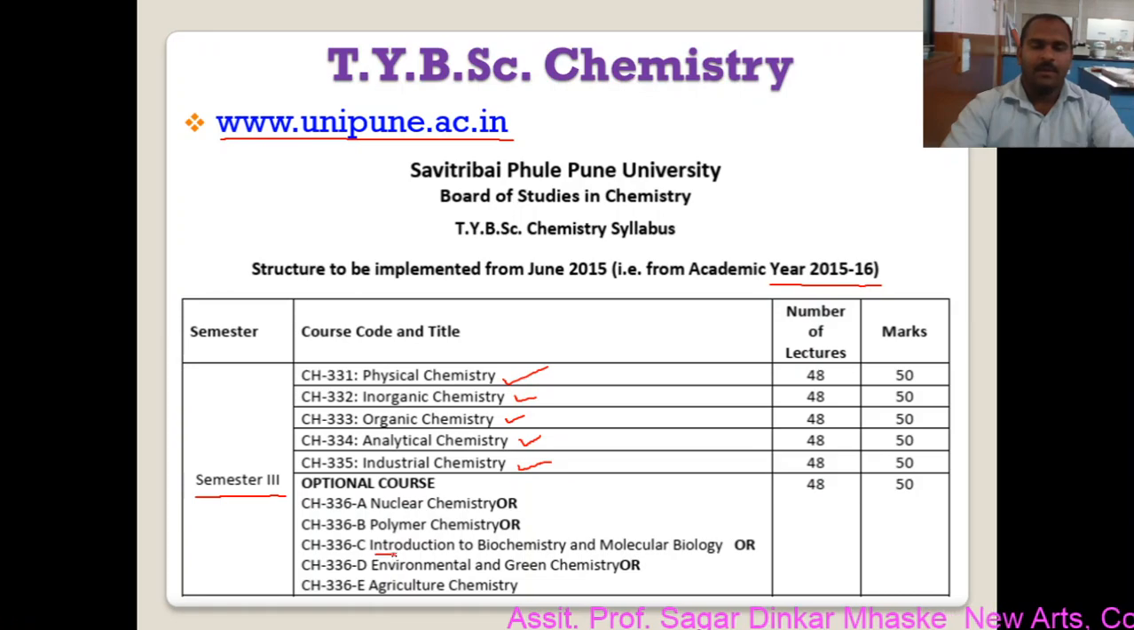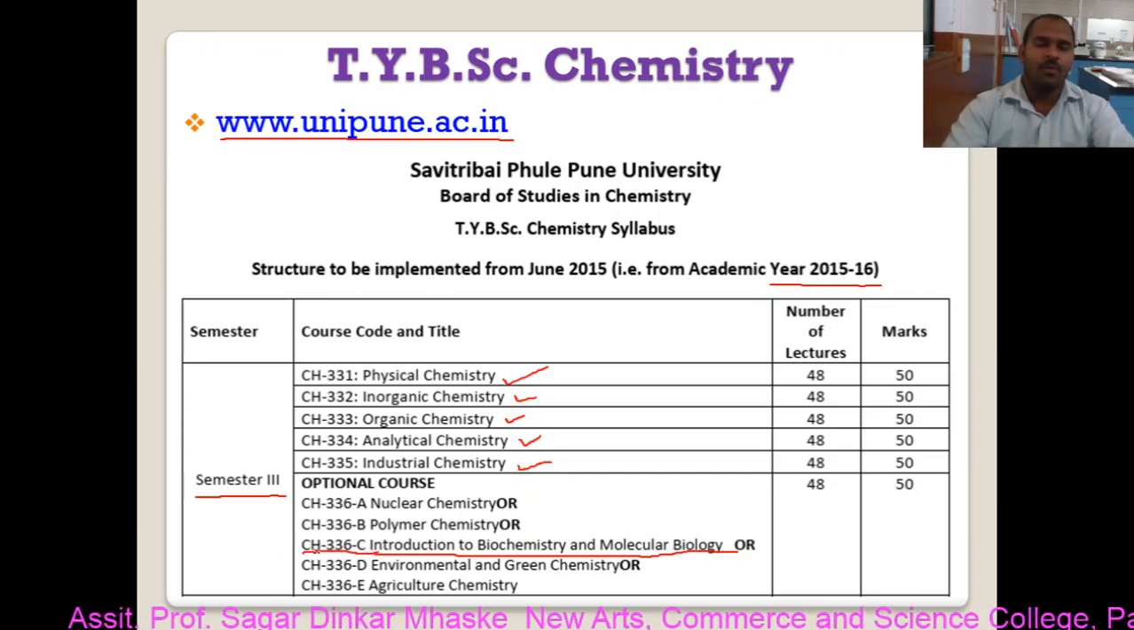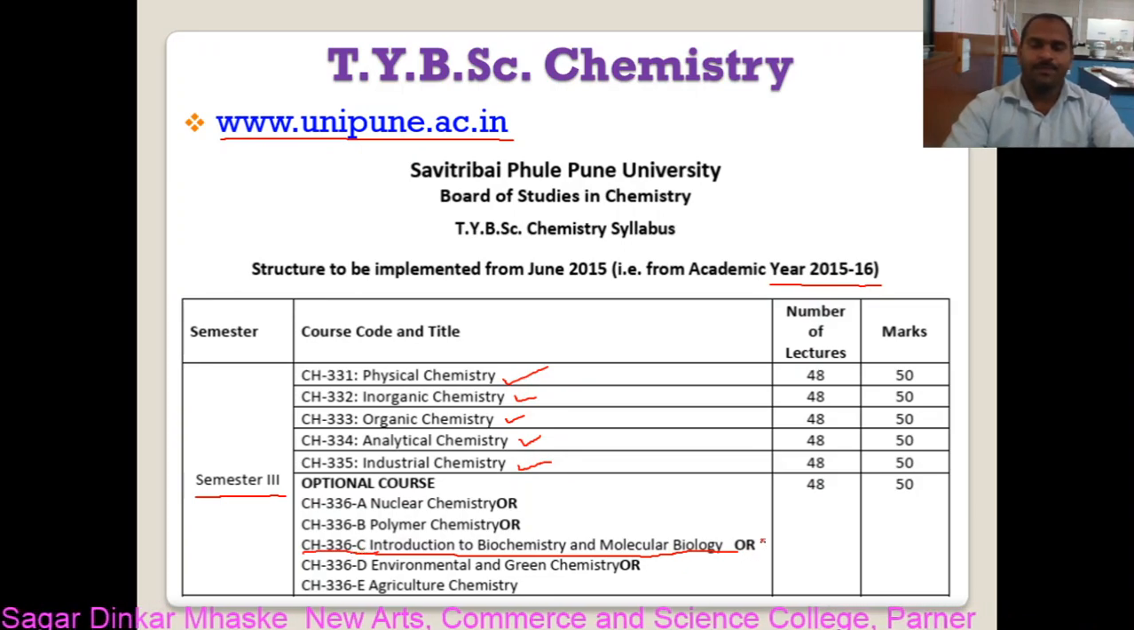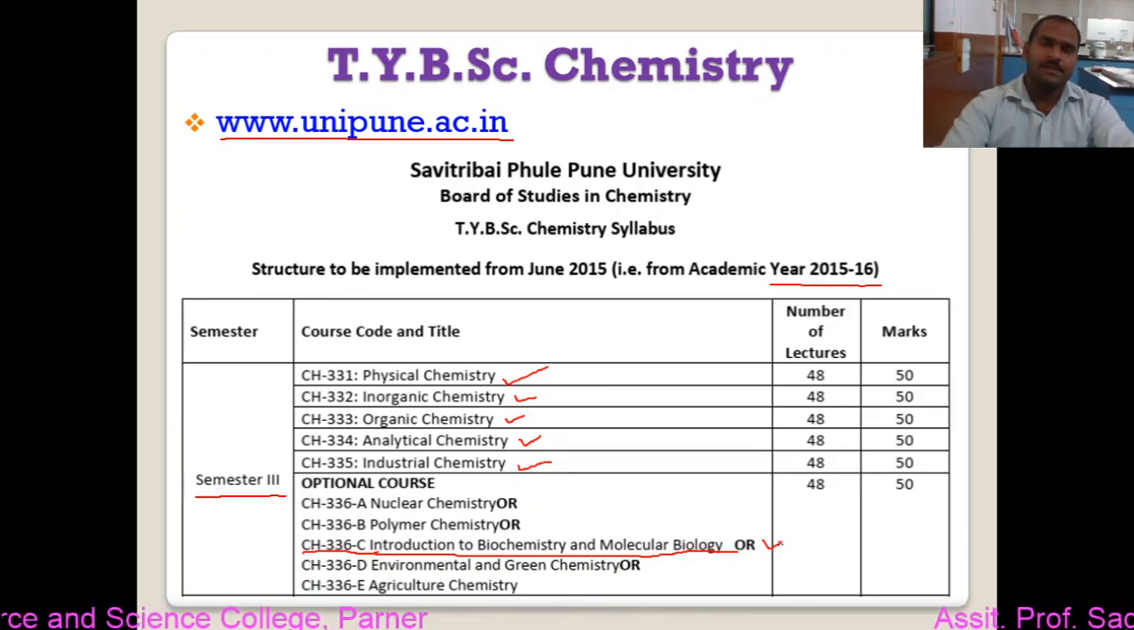Here we have our introduction to biochemistry and molecular biology. This is the subject having the code CH336C. This is taken in our college. Okay, friends, why have we chosen this? Why is biochemistry and molecular biology chosen as an optional subject?